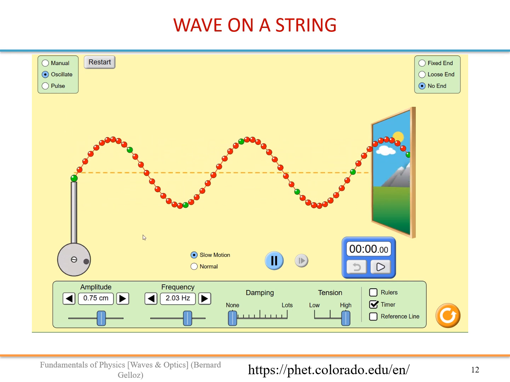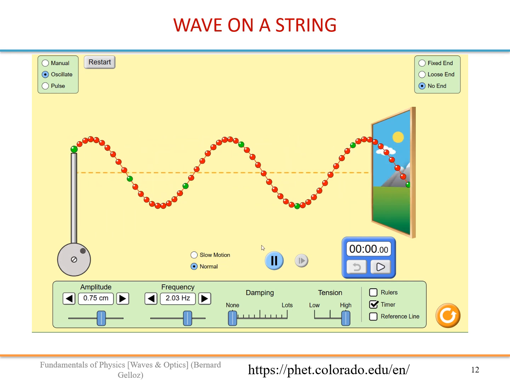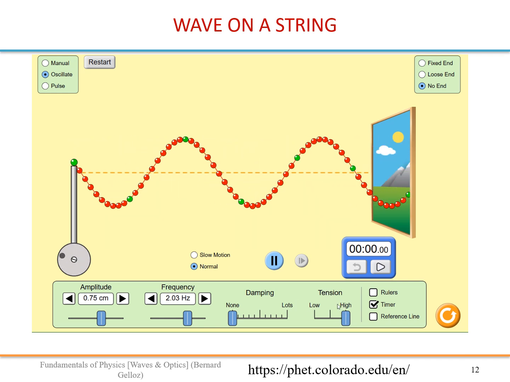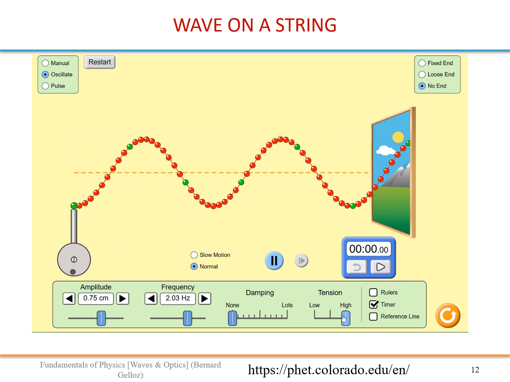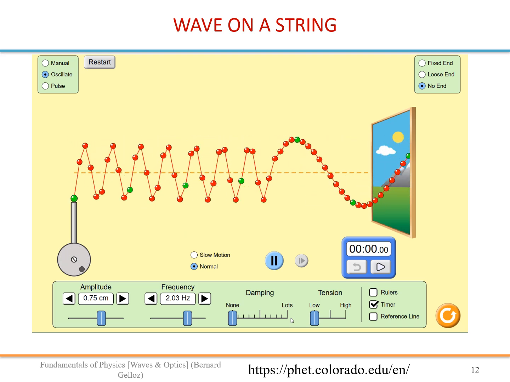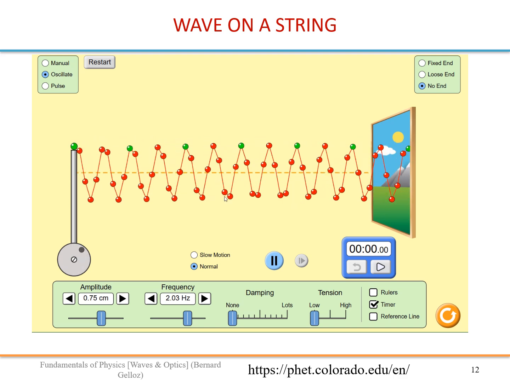Alright, so let's now focus on the speed of that wave. Let's go to normal speed. It's a bit fast. Let's see the effect of the tension. So okay, it's quite fast now. Now the tension is low, so a lot of things have changed.